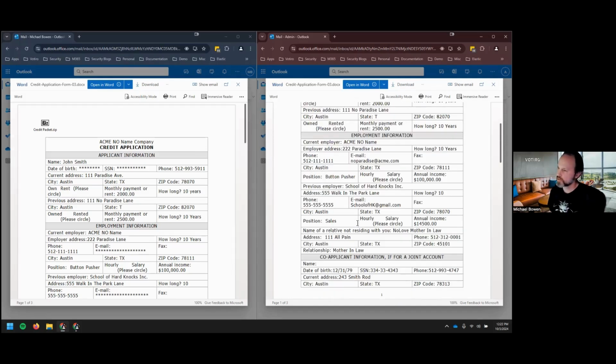So this same process can apply to any file channel, whether it's OneDrive, Teams, SharePoint, Box, even web portals. And this kind of brings us back to our original problem. There is lots of sensitive content being stored in SharePoint and OneDrive folders, places where that data should potentially not be stored. That data can be shared with other users in the organization or outside entities.